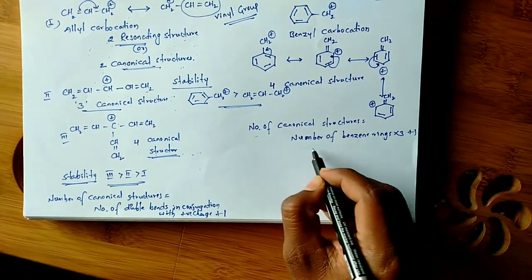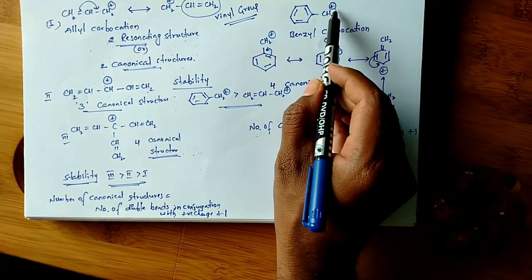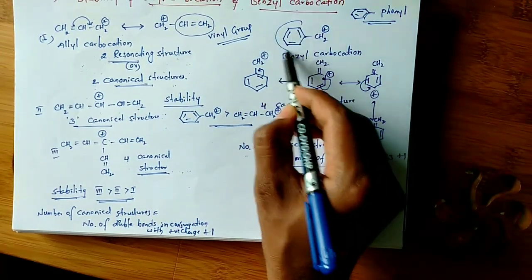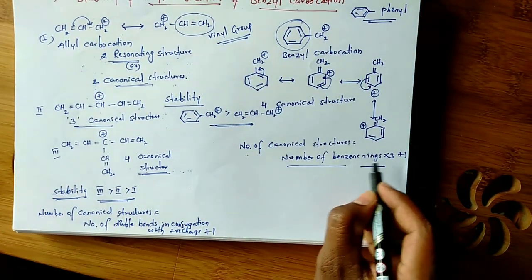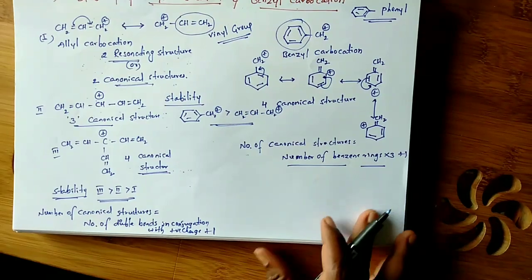This is the formula. Okay, see, with this positive charge, how many benzene rings are there? Only one benzene ring. So 1 into 3, 3 plus 1, total 4.